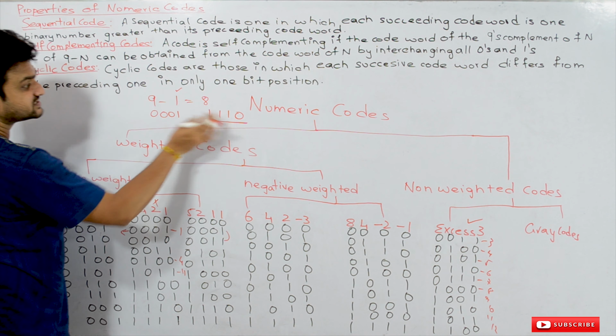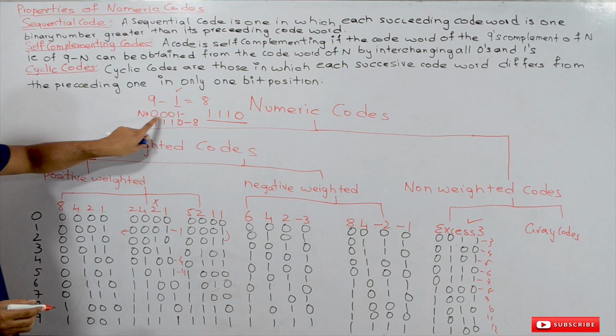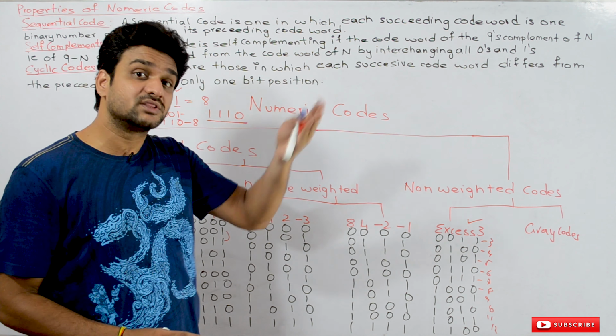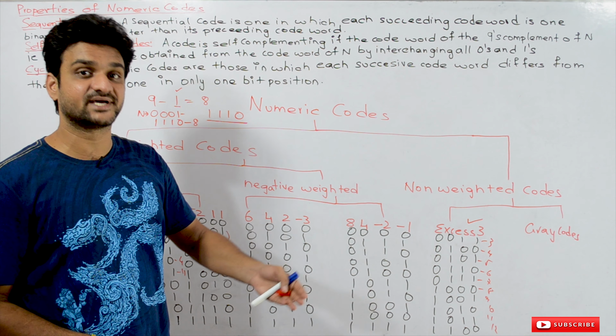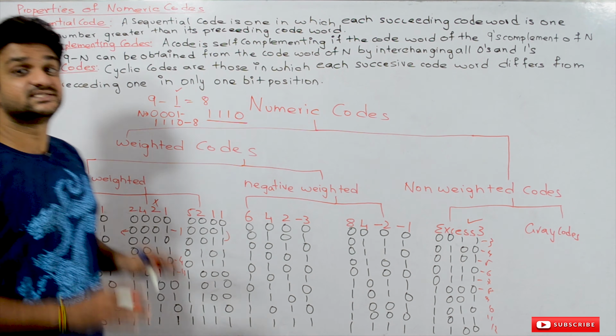If you complement every bit of it, what are you going to get? It is 1110. And what is the value of this code word? It is 8. And this is n, 0001. If you take the 9th complement of it, and the result is obtained just by complementing every bit of n, and this holds for all the code words in the given code, then that code is what we call a self-complementing code.